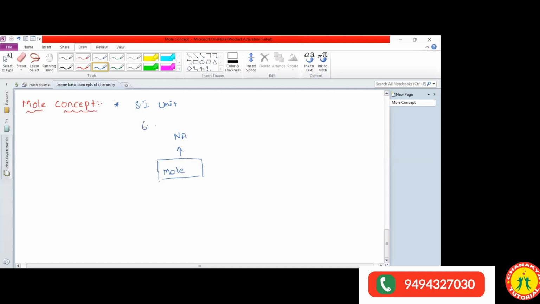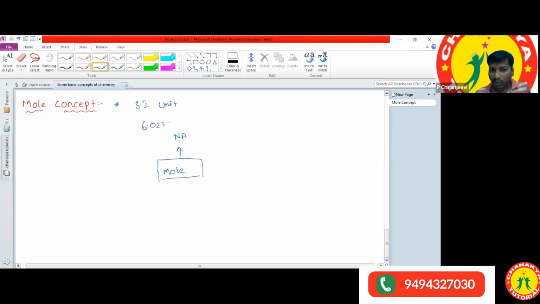6.023 into 10 to the power 23. It contains 6.023 into 10 power 23 number of atoms. If you take molecules, it contains molecules here, and ions also will be there.